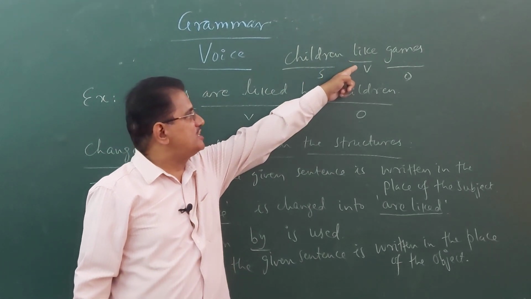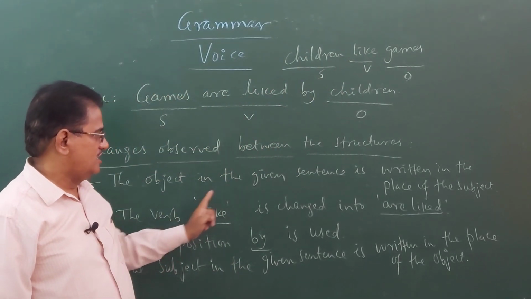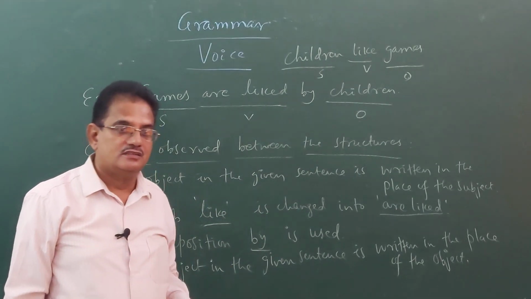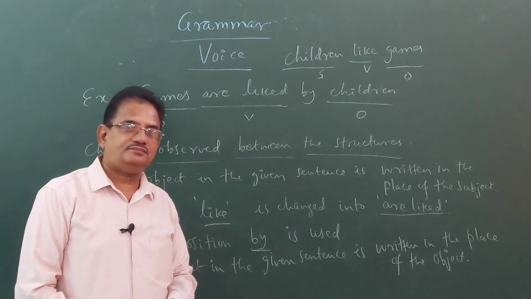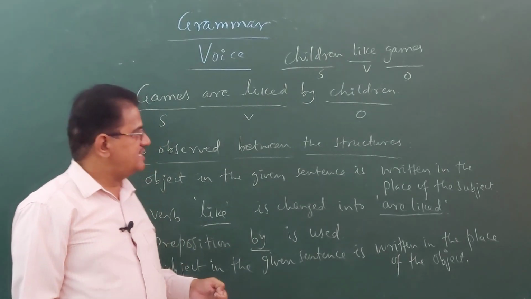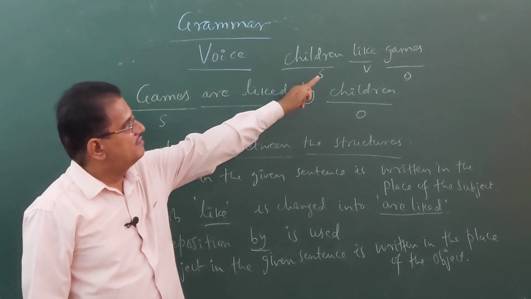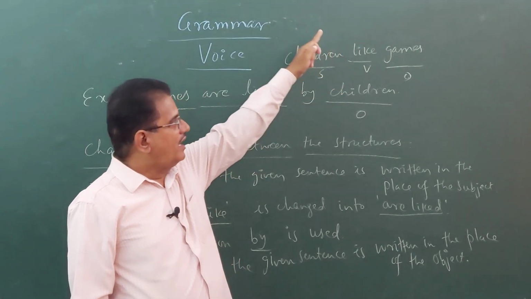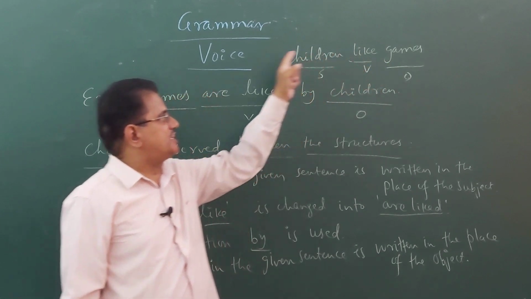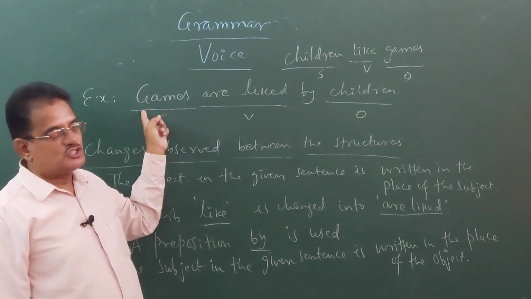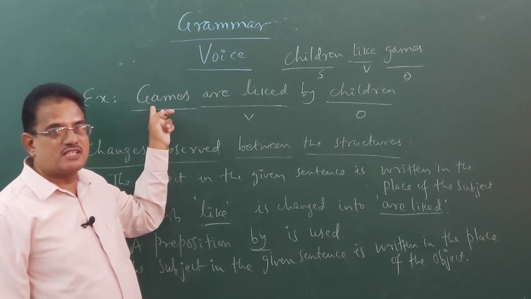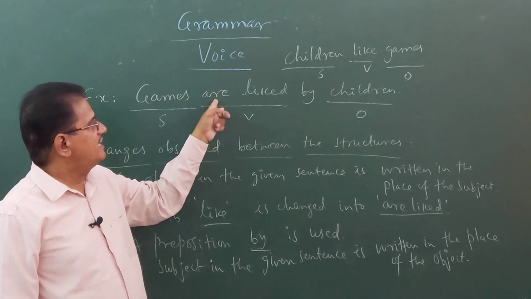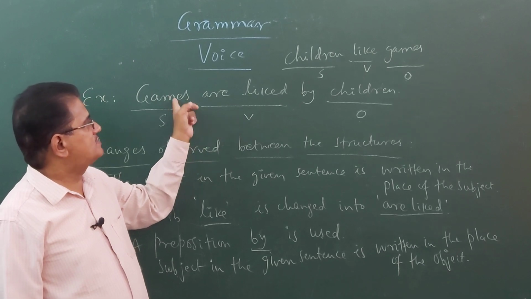How is it changed there? Like is changed into are liked. Why should we write are liked there? What's the reason? The reason is like is present form of the verb and the object is games, which is written in the place of the subject. So, the plural verb that we use in present tense is are. That is the reason why we write games are